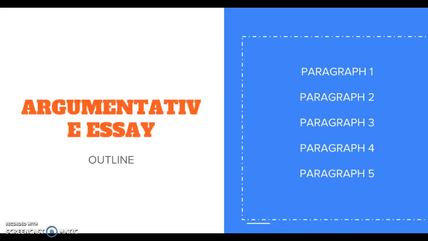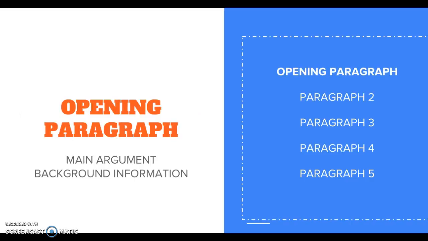Let's look at an outline. If we're going to outline this 5-paragraph essay, if we're going to break it down into 5 paragraphs, I need you to understand what each paragraph does. The first paragraph is your opening. Just like I showed you earlier, you give your opening sentence, and then you give some background information. The background information should be about Antarctica itself, because Antarctica is the topic.